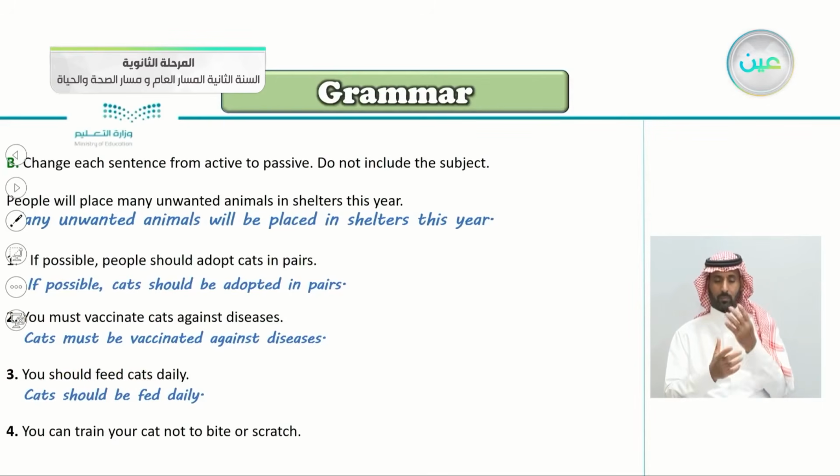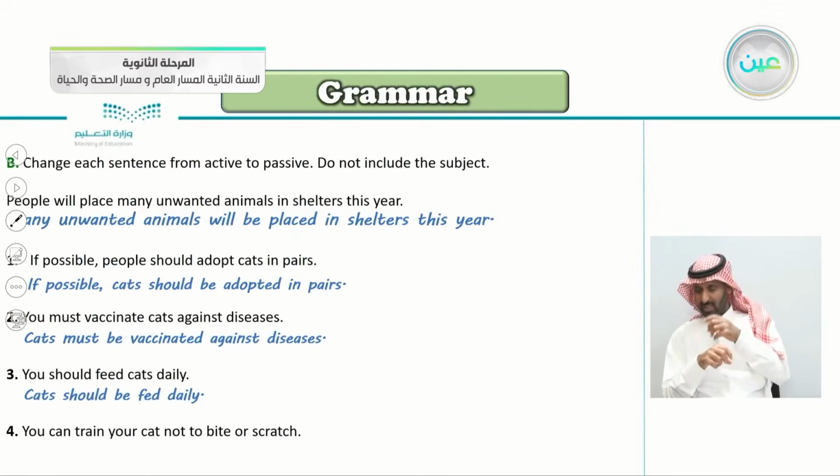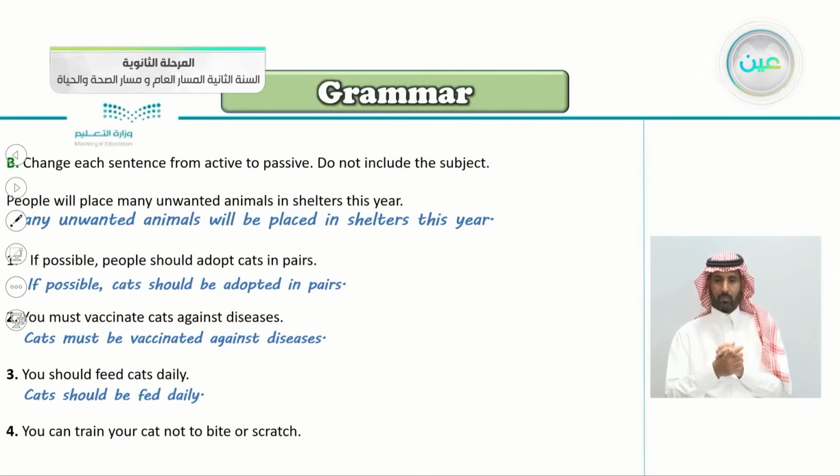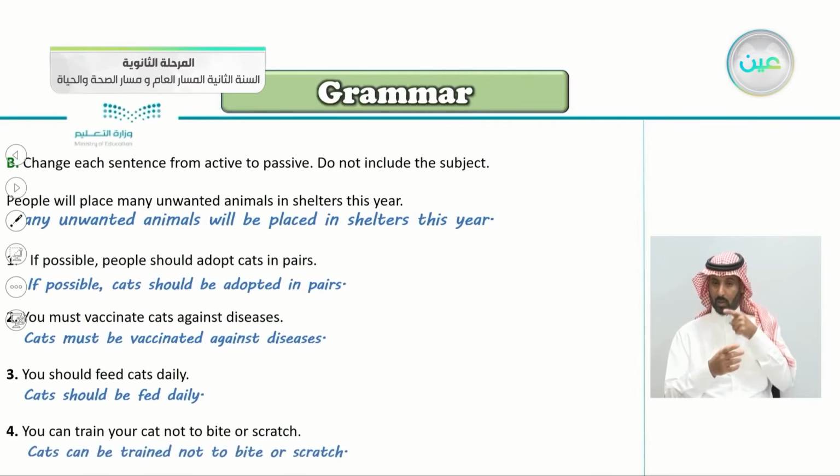Number 4, you can train your cat not to bite or scratch. So what do we say here? Begin with the object. Yes, cats can be trained not to bite or scratch. Cats can be trained. Notice when you want to give a negative sentence here, we said not to bite. Again, cats can be trained not to bite or scratch.